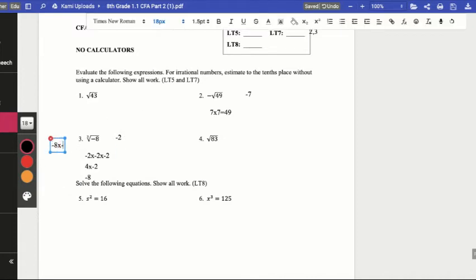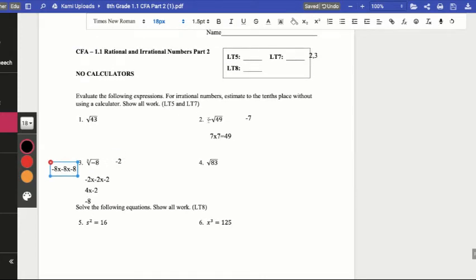-8 times -8 times -8. You knew you had to multiply a number 3 times, but you used a -8. Remember, this was incorrect, but you kind of had the idea of what to do. So here, say you earned 2 points. Since learning target 7 assessed number 2 and 3, you earned a 3 for number 2 and a 2 for number 3. Then I would average those and you would get the lesser score. You would earn 2 points for learning target 7.